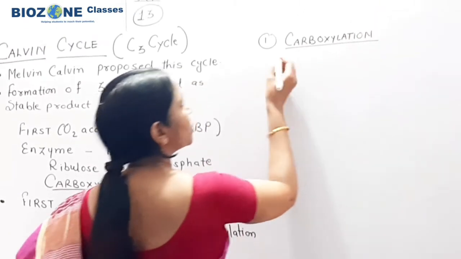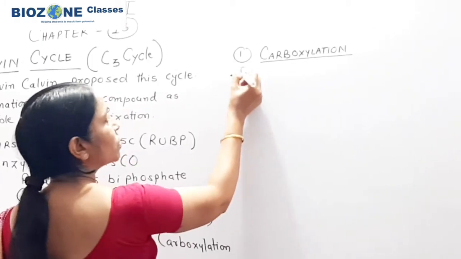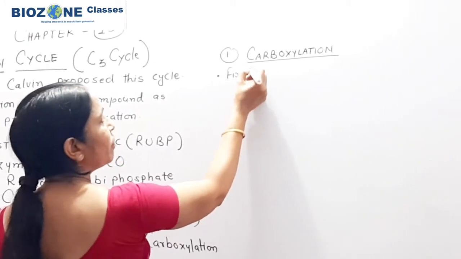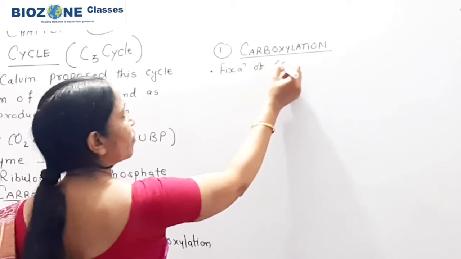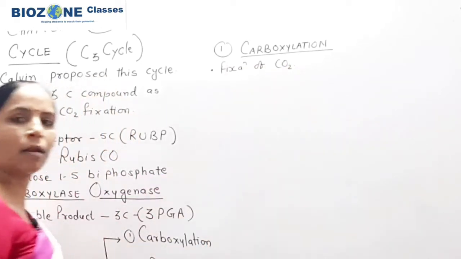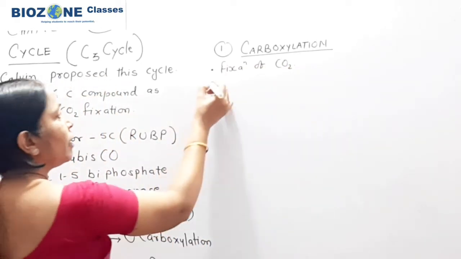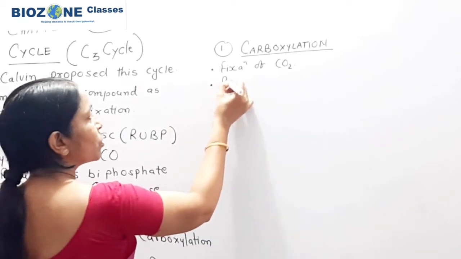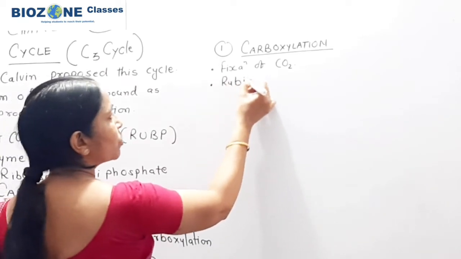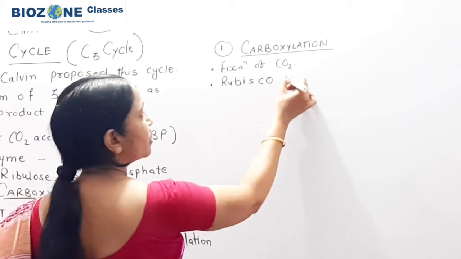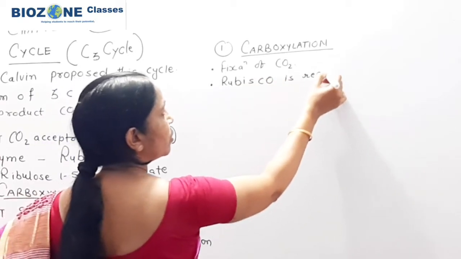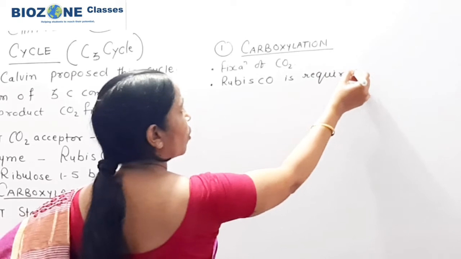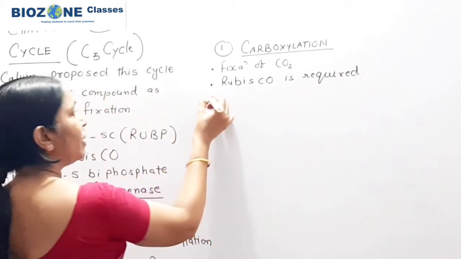Carboxylation. What are the features of carboxylation? Carboxylation simply means the fixation of carbon dioxide; remember, fixation of carbon dioxide is called the carboxylation phase. Secondly, remember that the enzyme Rubisco is required for the process of carboxylation.